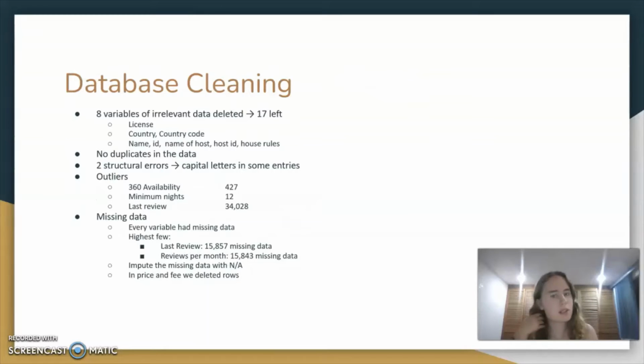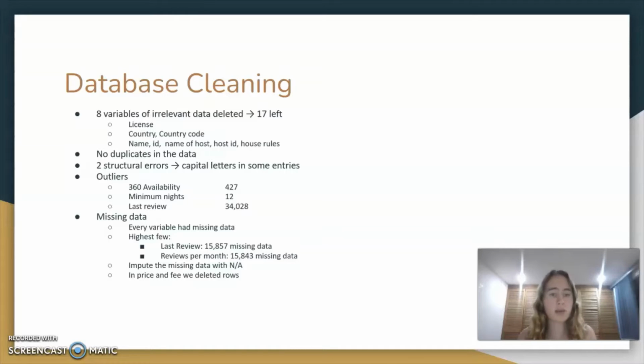First, we did a database cleaning of this database. We removed 8 variables of irrelevant data, leaving only 17 variables. We removed license because there were only 2 entries with a license. We removed country and country code, as these are in all cases the same.